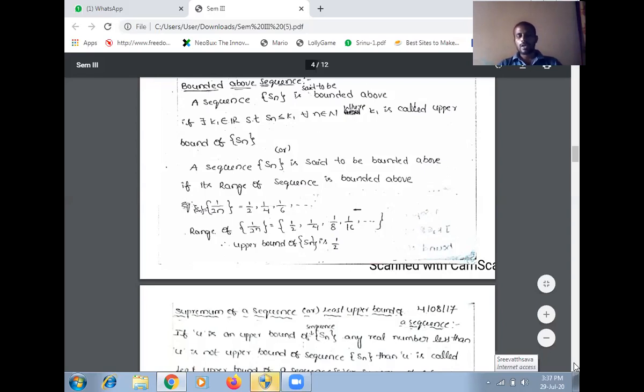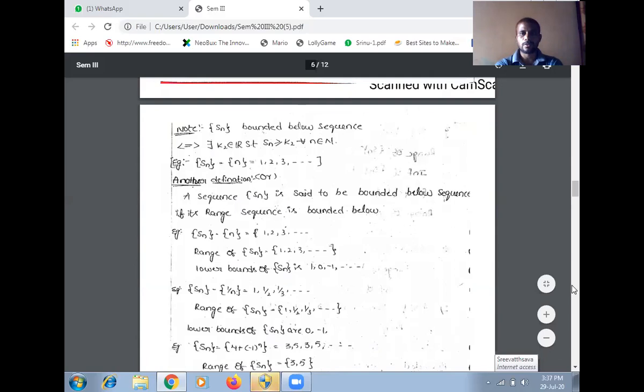So that's why 1 by 2n is a bounded above sequence, and we can say that 1 by 2n is a bounded above sequence.